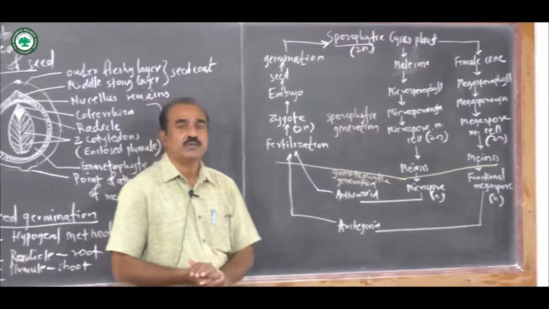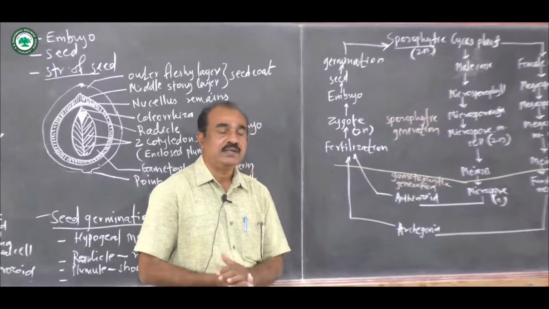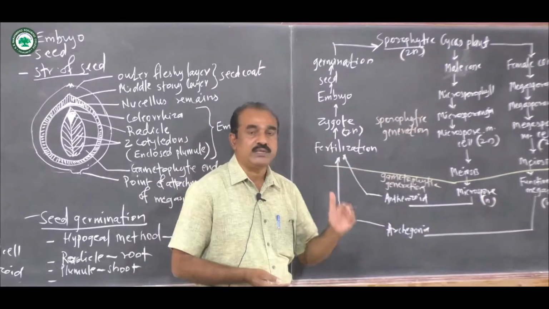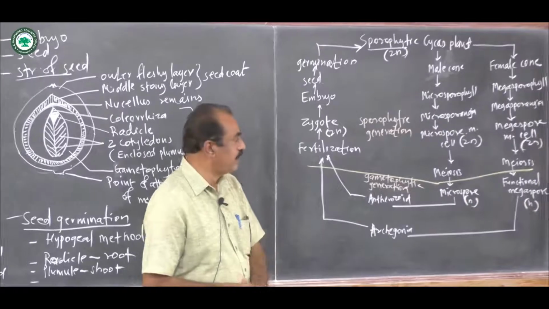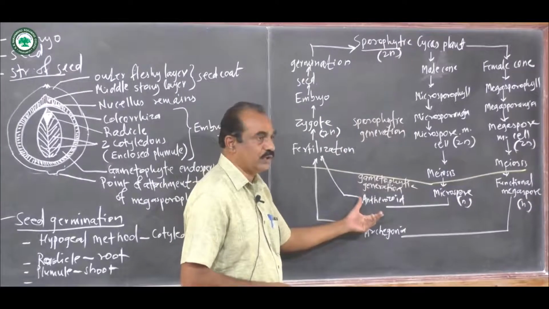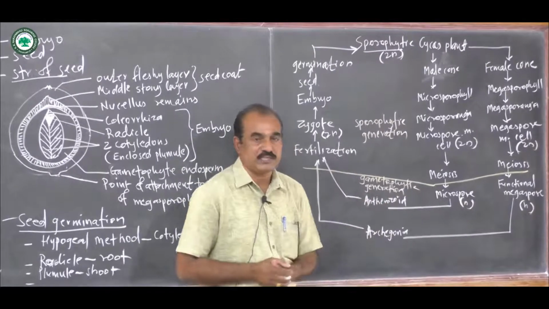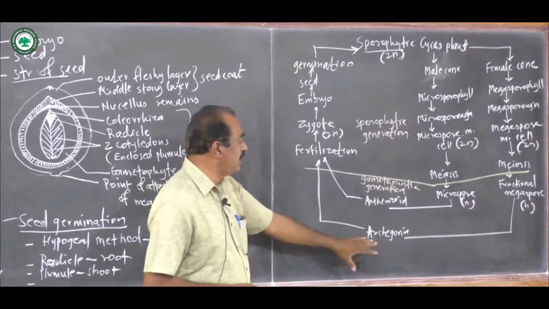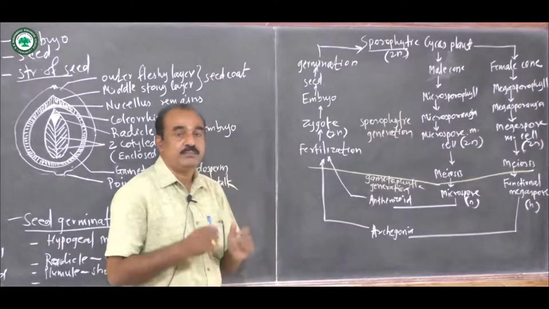Now, in the archegonia, there is the central cell and the 2 neck cells, and in the central cell, there is a ventral canal nucleus and an egg nucleus. Now, this is from the archegonia. Now, these microspores also germinate into the pollen tube, and finally there is the development of the antherozoid. Now, the nucleus of the antherozoid and the nucleus of the egg in the archegonia fuse.